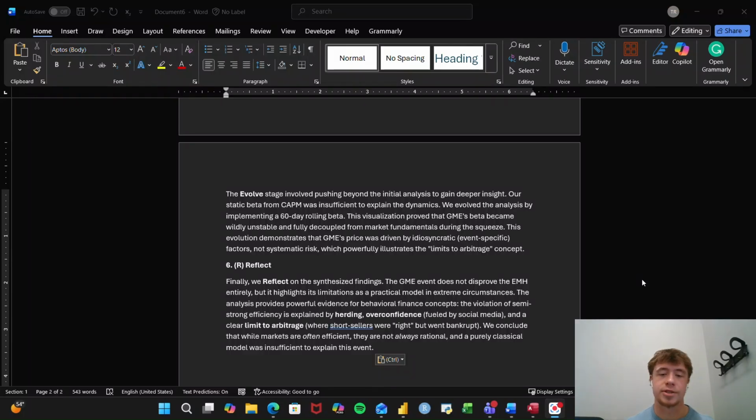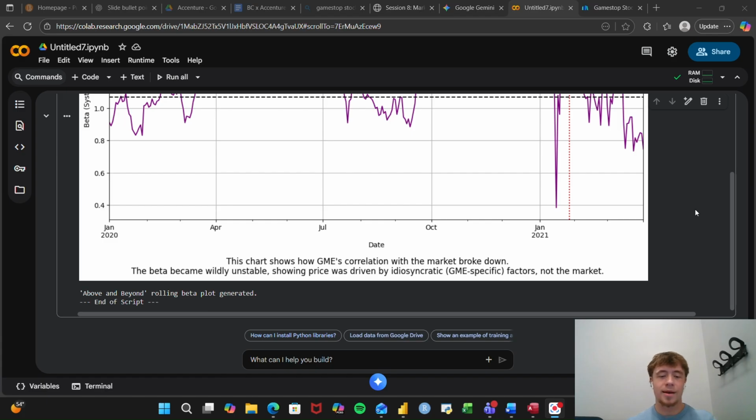So moving on to the reflection stage. In hindsight, this analysis shows that markets aren't perfectly efficient. You can see that this is a great example of this because there was a semi-strong form of the efficient market hypothesis, but it was broken due to this frenzy of people using publicly available information, buying up this stock. Now you might say, these are just individuals, why didn't maybe a hedge fund try and short this stock the other way? It's because they couldn't.